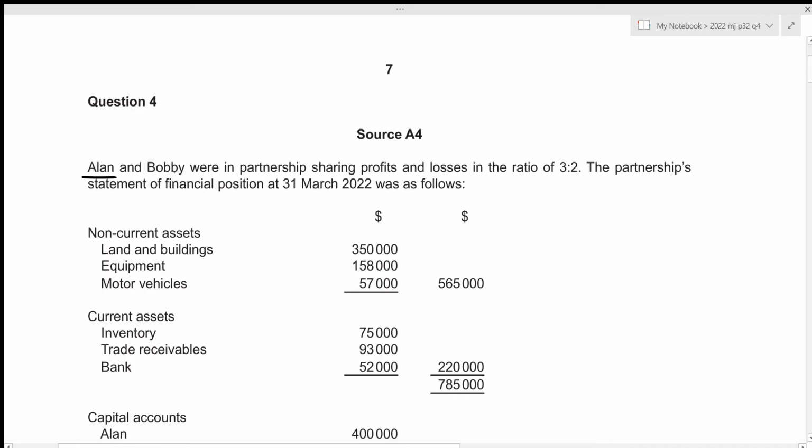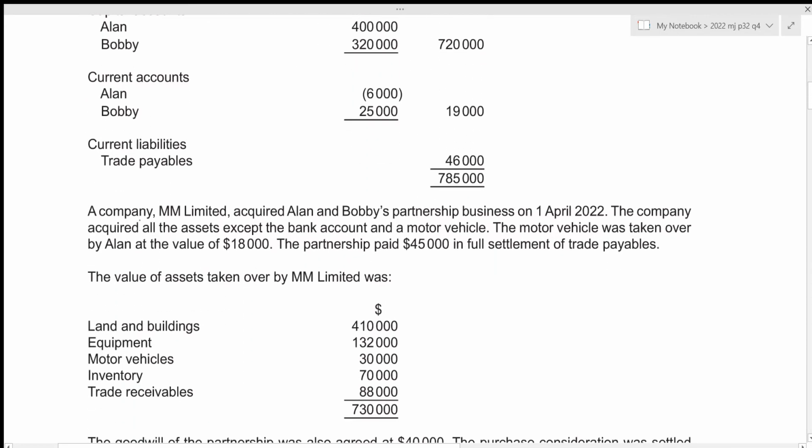Alan and Bobby were in partnership, sharing profits and losses in the ratio 3:2. The partnership's statement of financial position at 31st March 2022 was as follows. Then a company, Limited, acquired Alan and Bobby's partnership's business on 1st April 2022. The company acquired all the assets except the bank account and a motor vehicle, and the motor vehicle was taken over by Alan at the value of $18,000. The partnership paid $45,000 in full settlement of trade payables.